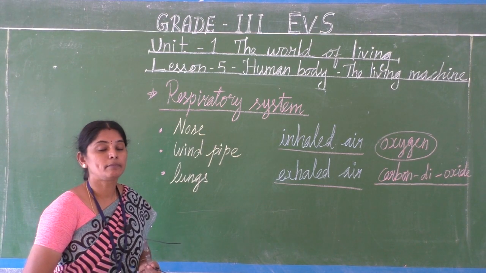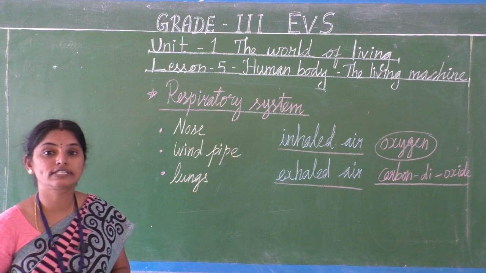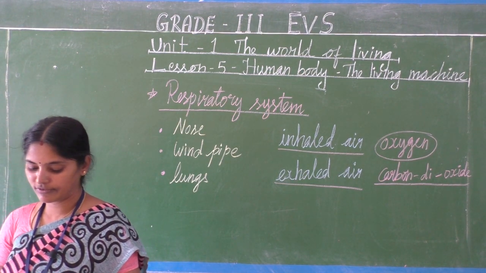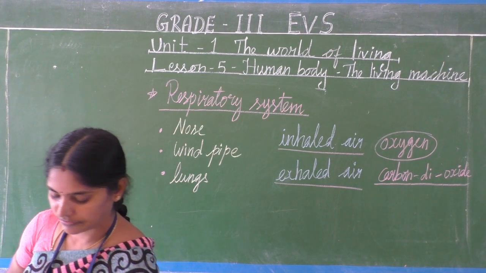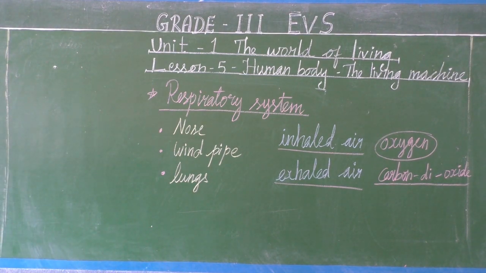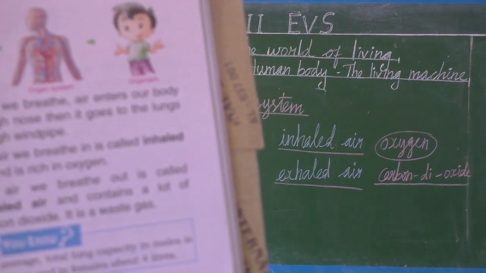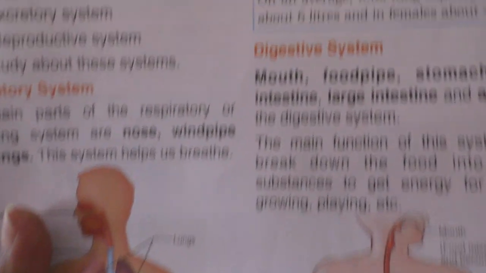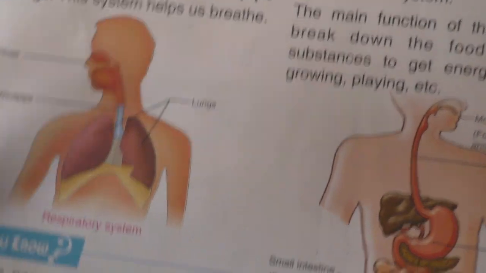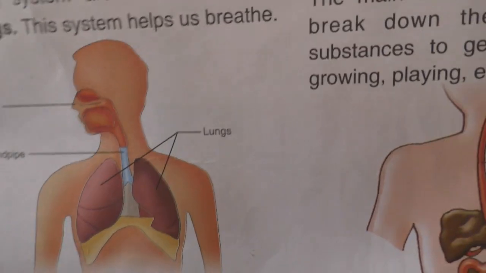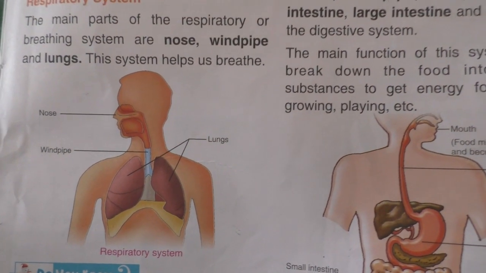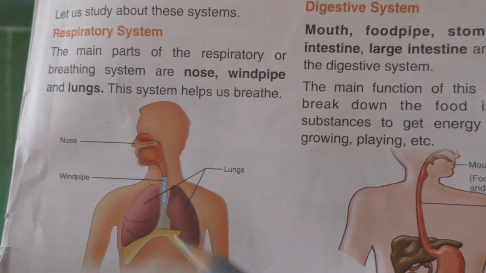So we will see the pictures of this respiratory system. In our book, it's given on page number 35. Look at the pictures. See, respiratory system. Lungs, wind, okay.